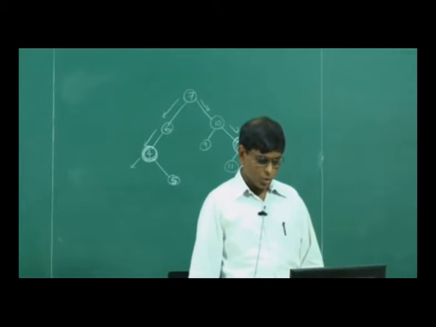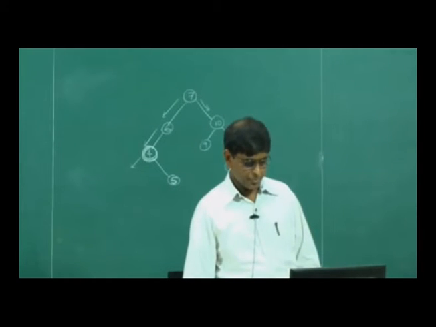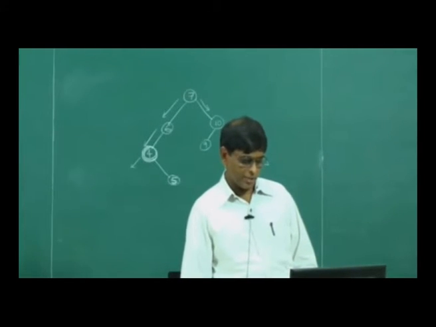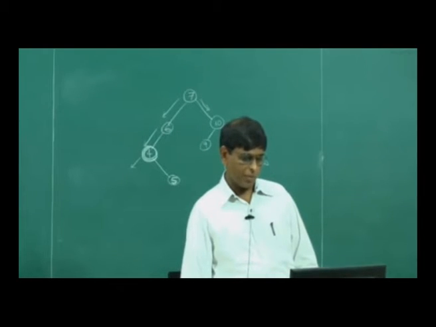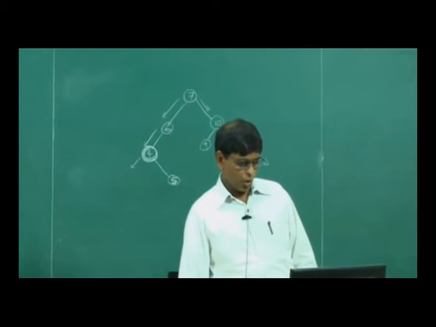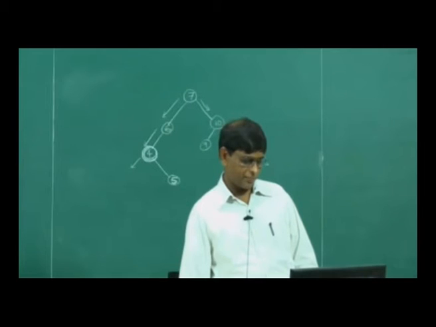For example, 13 has no right child. What do I do? 13 has no right child. So where is the successor of 13? In fact, I know in this tree the successor of 13 is 15, it's somewhere else. 17 has no right child, but the successor of 17 is 18, which is a parent, it's nice. 4 has no right child, but the successor of 4 is 6, somewhat far away, somewhere here it is. 9 has no right child, the successor of 9 is a parent, it's 13.